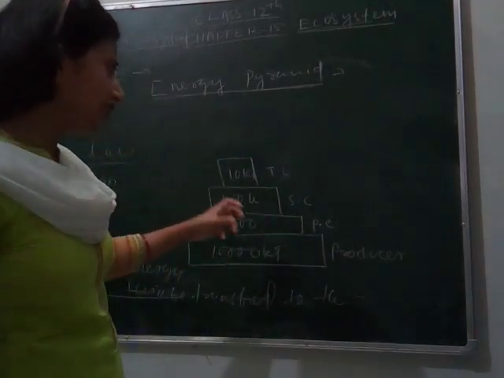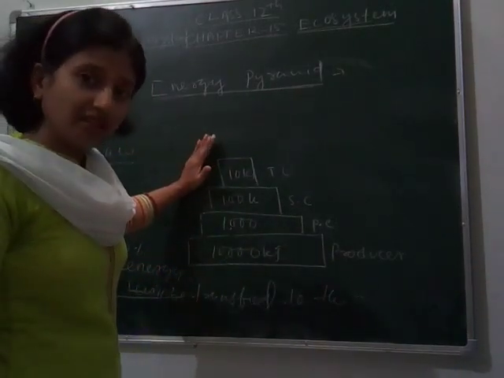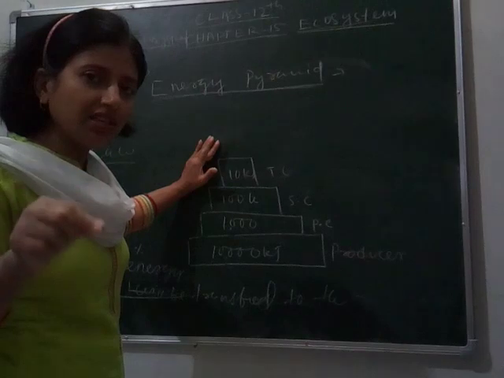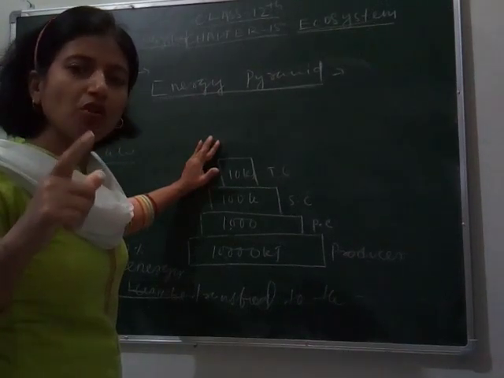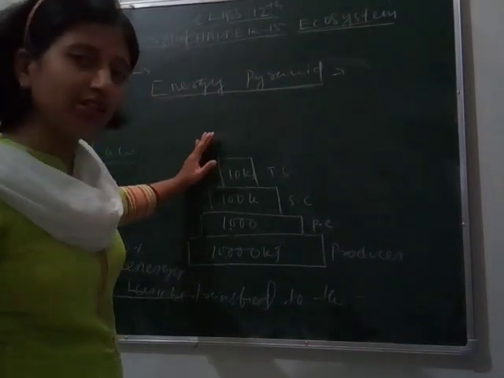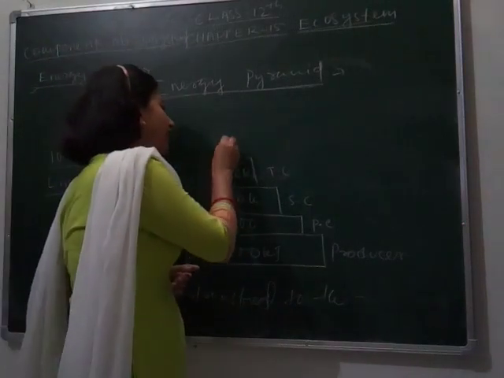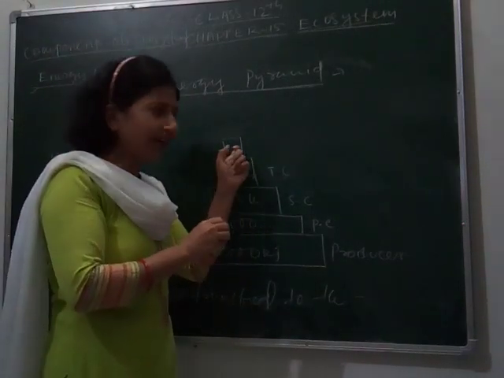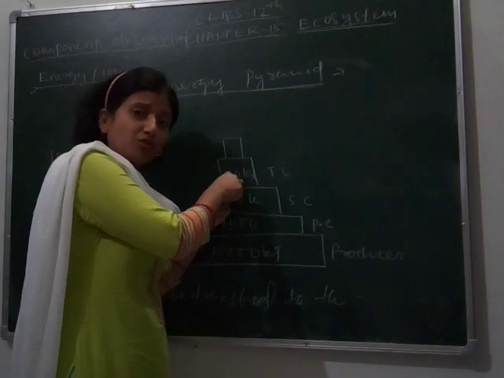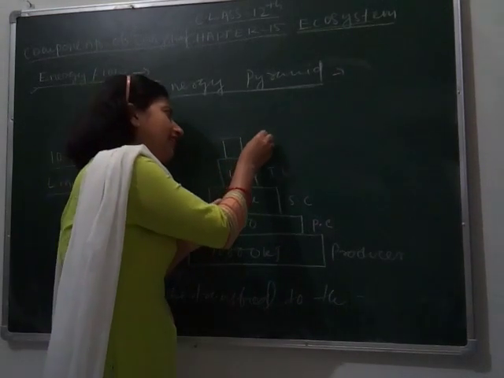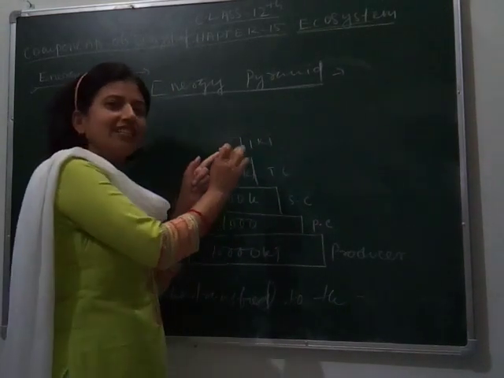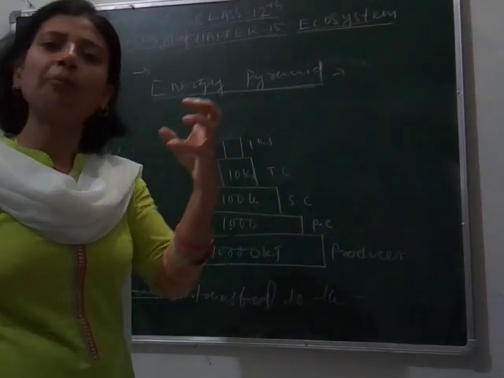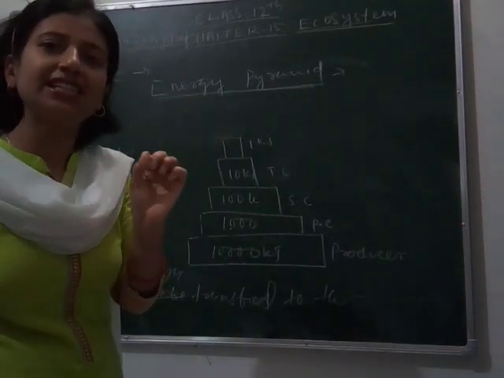So we can confirm the reason why there are not so many trophic levels in a food chain. Think, if we add another trophic level here, what happens? The energy here is 10 kilojoules, so that level will get 1 kilojoule, meaning the organism at the top of the trophic levels will get less energy.